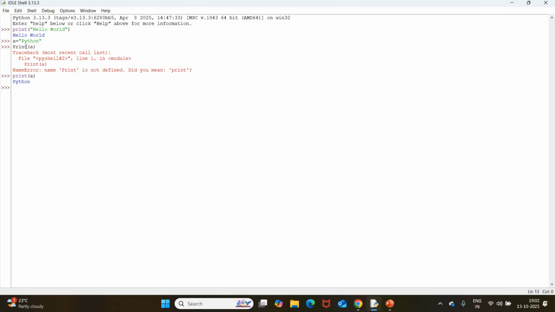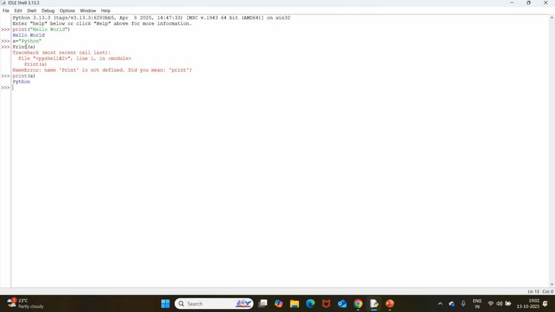One of the most important peculiarities of this shell mode is that there is no need to use the print function if we are assigning some value. For example, if you want to display a message directly, we need to use print, no other option. But if you assign some value to a variable and then display it, there is no need to use print.